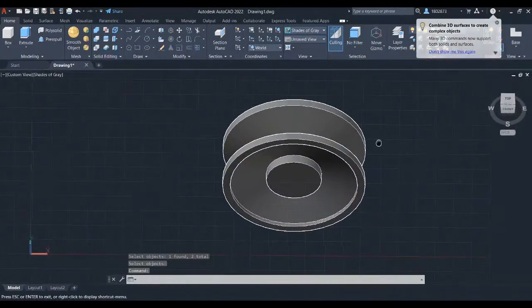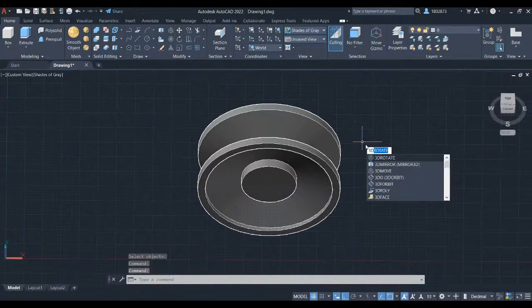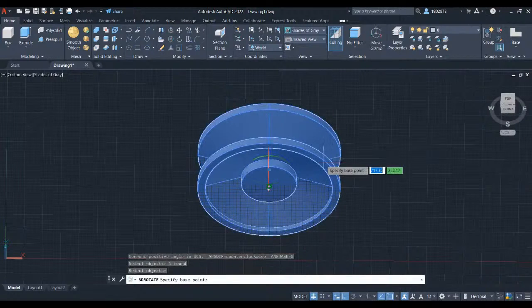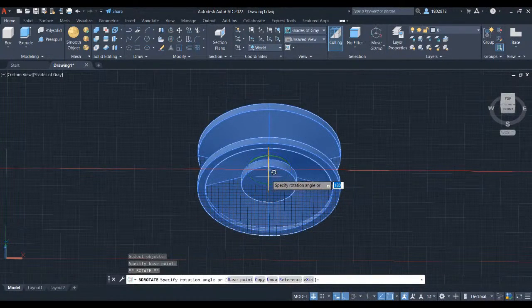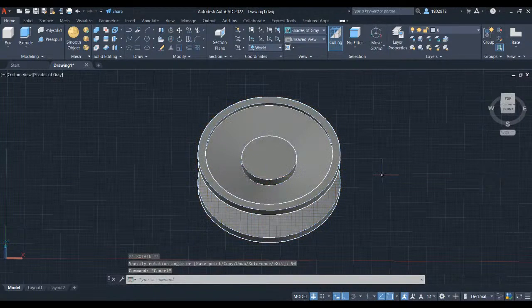We will now rotate this part 90 degrees. Press 3D and select 3D rotate. Select the object and press enter. We will rotate it on the vertical axis, so select the red circle. Let's key in 90 and press enter. Press escape. Let's create the last features in this challenge.